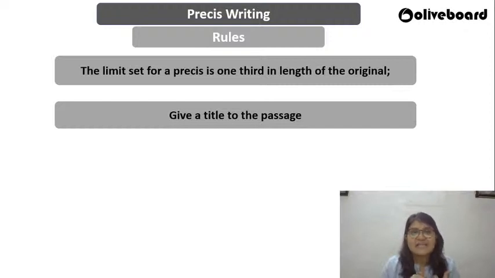Second, there is a limit on the number of words. Whatever the number of words in the original passage, you need to divide that by 3. So you need to reduce the passage length to 1/3 of the passage length. So if it is 300, divide by 3, you need to condense it into 100 words. So these are the two important rules when you talk about pre-essay writing.